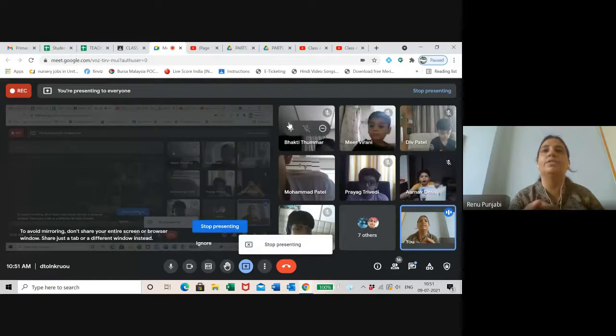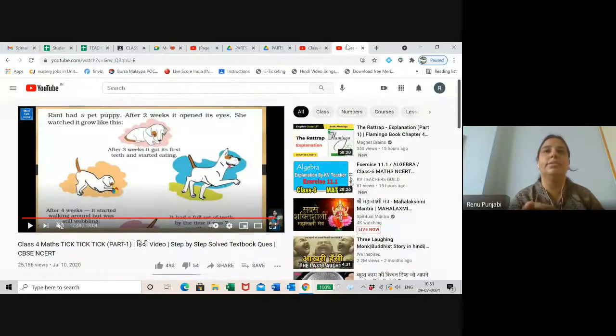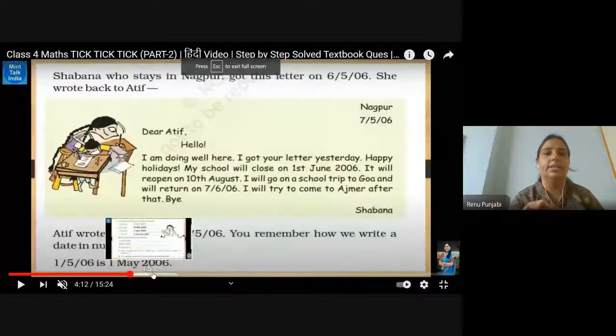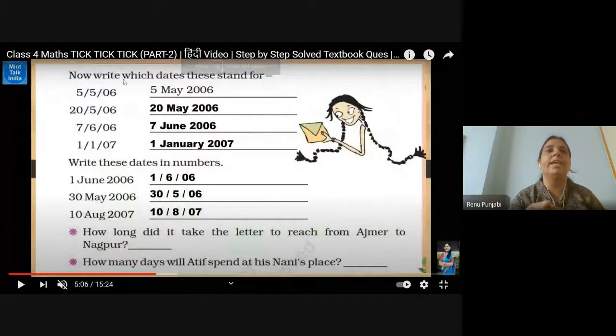And wait, I will explain one thing which is related to today's activity, that is how to write the dates. When it is given in numbers, you have to write it in words. Means the name of the month will come in words. For example, 5th May, then you write May. 6th is the June month. 1st is the January month. Remaining all things will be similar. Only the month will be in words.